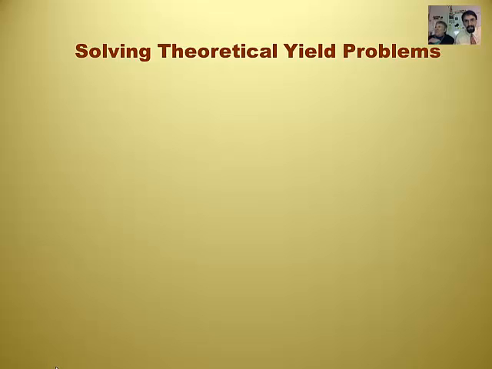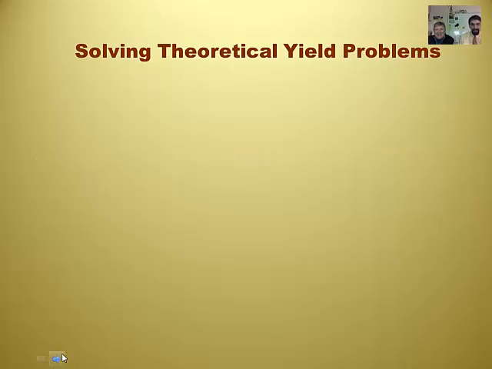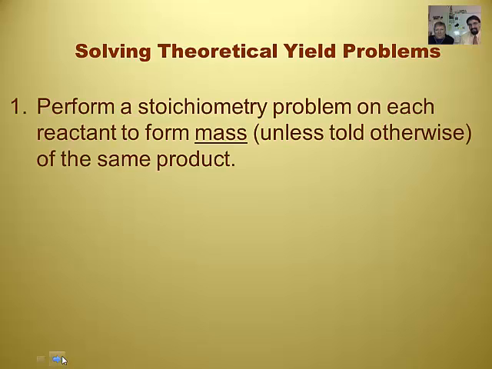Okay. So solving theoretical yield problems.